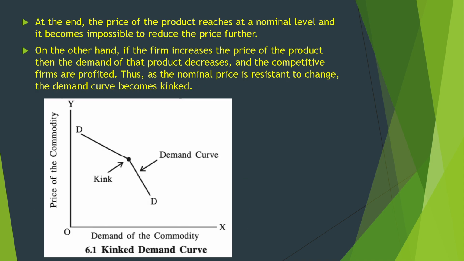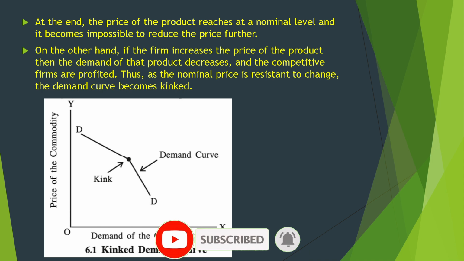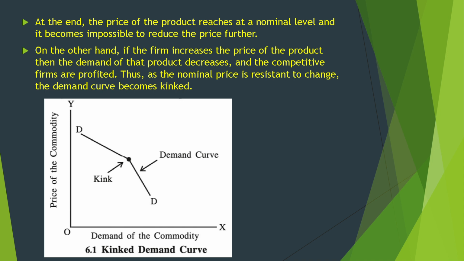At the end, the price of the product reaches a nominal level and it becomes impossible to reduce the price further. On the other hand, if a firm increases the price of the product, then the demand of that product decreases and competitive firms profit. Thus, as the nominal price is resistant to change, the demand curve becomes kinked. This is the diagram of the kinked demand curve you have to draw in this question.